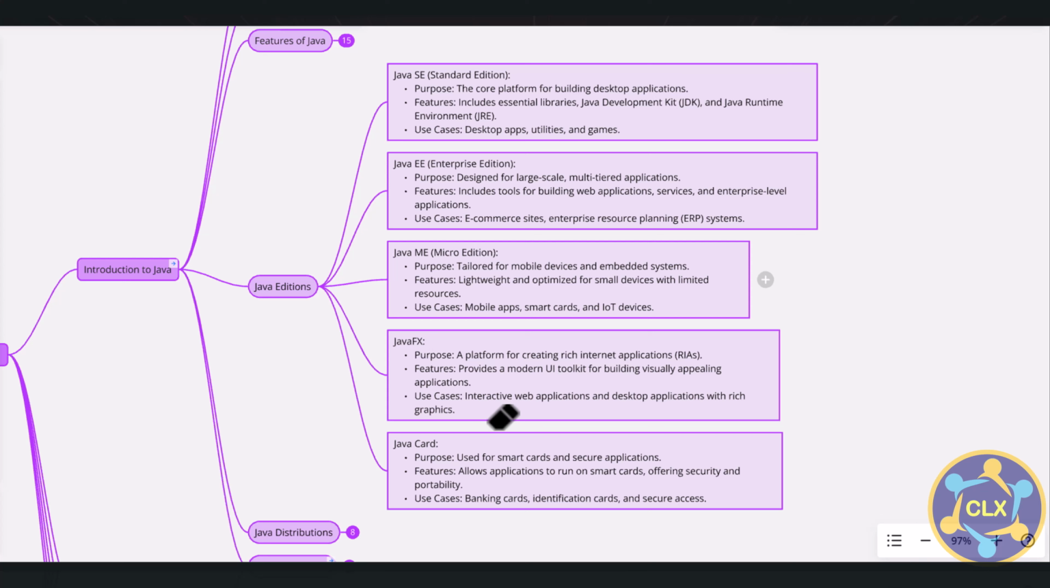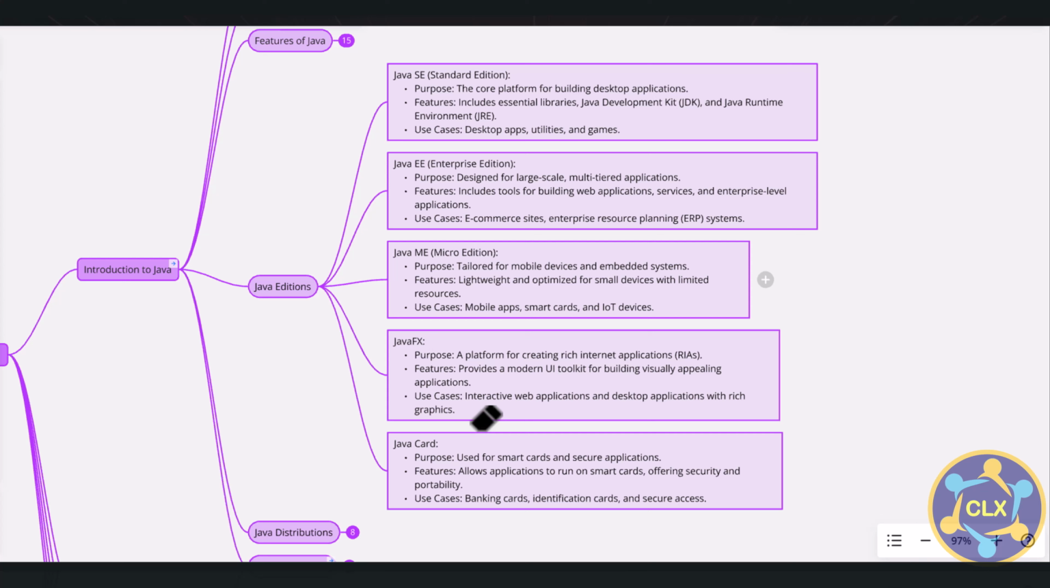So we call it Java Standard Edition. The purpose, as I mentioned, is that this is a core platform for building desktop applications. It includes libraries, the Java Development Kit (JDK), and the Java Runtime Environment. All these things make up Java SE, right? The use cases are developing desktop apps, utilities, and games.